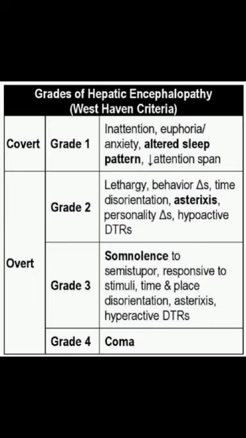Grade 0 is the condition when the patient is not having any signs and symptoms, and only by special psychometric tests you can prove that the patient is in encephalopathy. Grade 1 encephalopathy refers to the condition when the main problem is altered sleep pattern and otherwise the patient is more or less okay. So grade 0 and grade 1 are considered to be covert hepatic encephalopathy, and you can also call it minimal hepatic encephalopathy. As soon as the patient is in altered sensorium, the patient becomes disoriented or the patient starts having asterixis, then it becomes overt hepatic encephalopathy, which can have grades from 2 to 4.